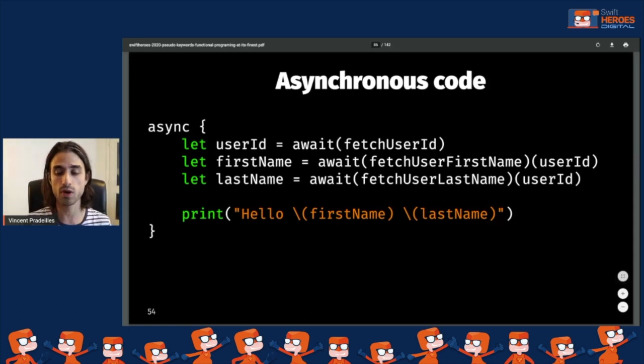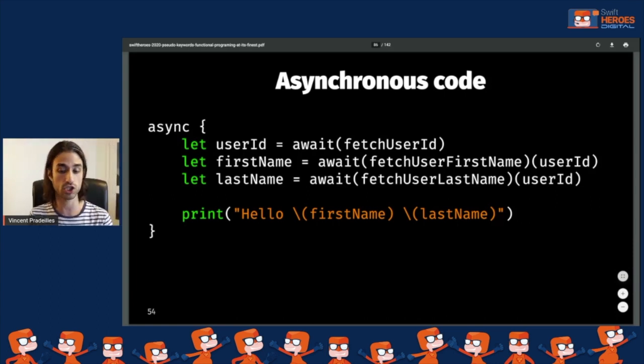And this way, if we want to compose code together, we can do it just like when we compose normal function calls. We can assign the result to a variable and then use the variable in the next call. And what's so nice is that now if we need to change the order of the call to fetch user first name and the call to fetch user last name, we can just switch the two lines and that's it. The code will just compile. It will be much easier than if we needed to change the nesting order of completion handlers. If we need to add a new call, we just need to add a line and we are not gaining a new level of nesting that makes the code hard to maintain.